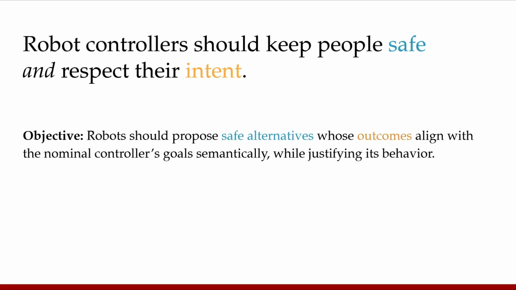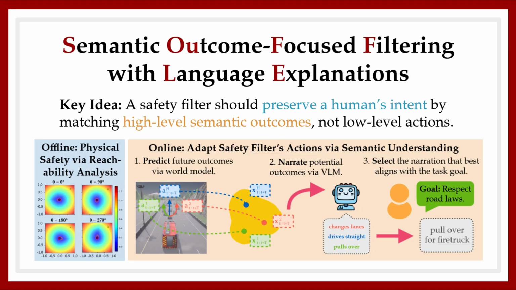The objective of our research is to endow robots with the ability to propose safe alternatives whose outcomes align with the nominal controller's goals semantically while justifying these corrections in real time. We propose semantic outcome-focused filtering with language explanations, a framework that extends physical task representations from classical safety filters to incorporate a semantic understanding of the human's goal.